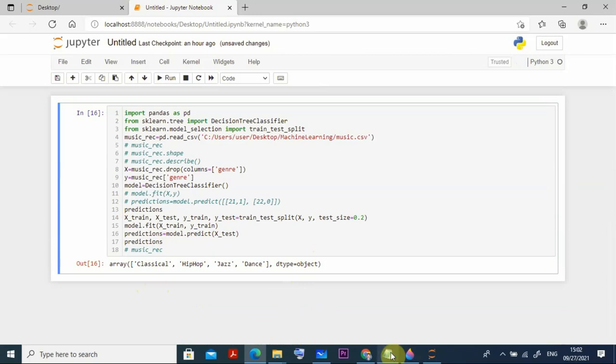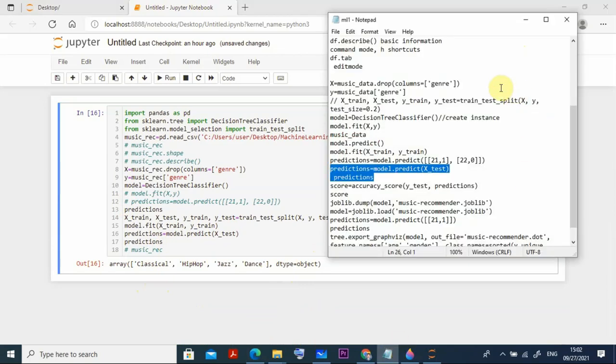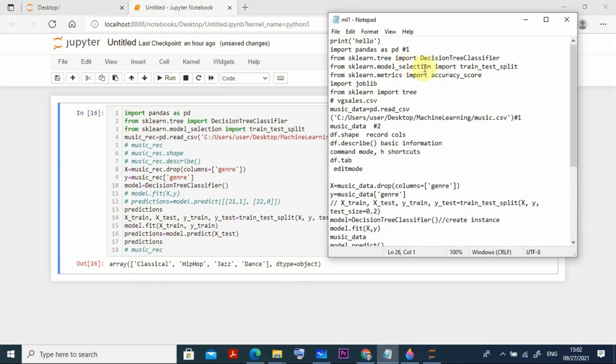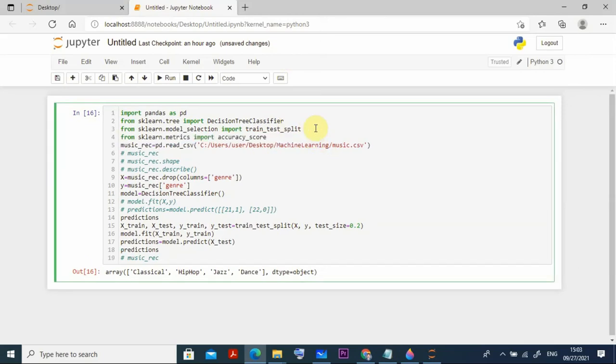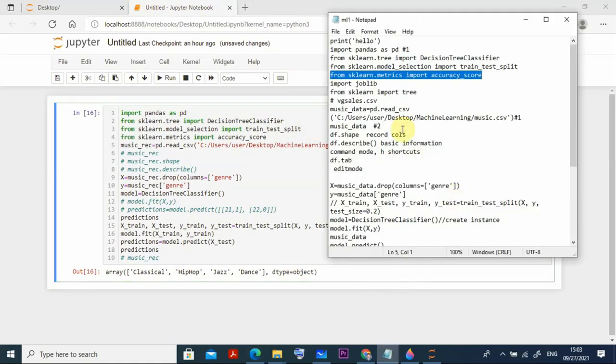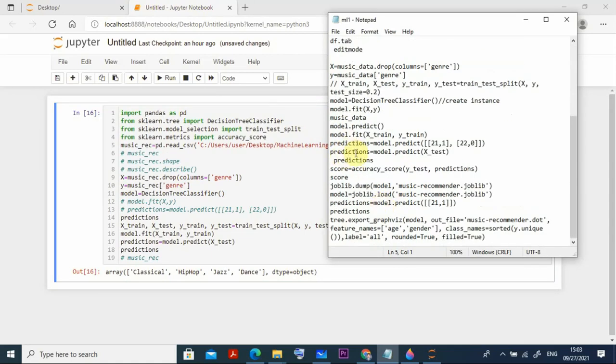For checking the accuracy, again I think I have to go for some library. So for this accuracy, you go for this type of thing, that is from sklearn.metrics import accuracy_score, Control C, I take it here and I put it here just after this, right? After this I Control V, I put this from sklearn.metrics import accuracy_score. So now for this accuracy what I need to do, you just write a little program here, I put it there.